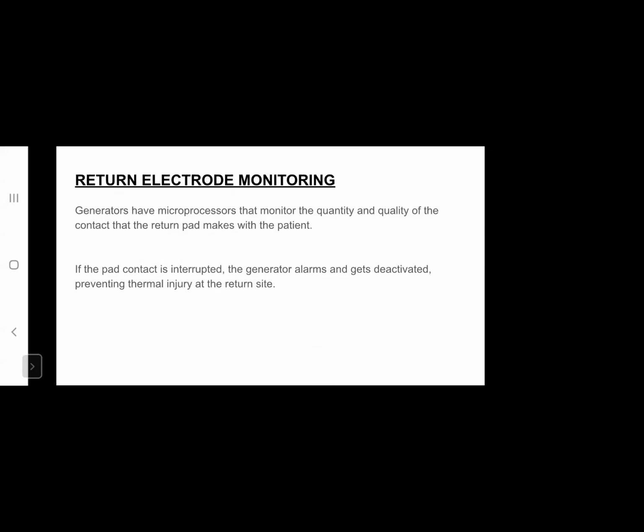There is another technology of return electrode monitoring, whereby generators are microprocessors that monitor the quality and quantity of the contact that the return pad makes with the patient. If the pad contact is interrupted, the generator alarms and gets deactivated, preventing thermal injury at the return site.